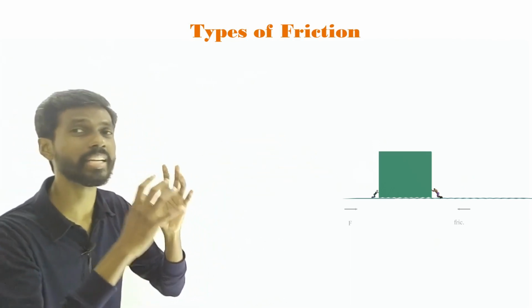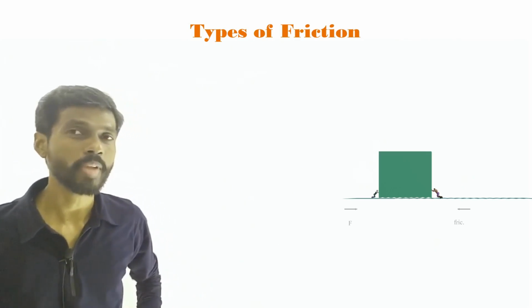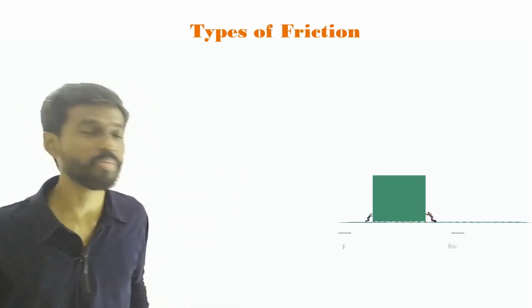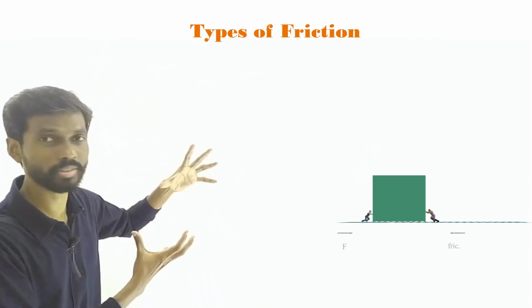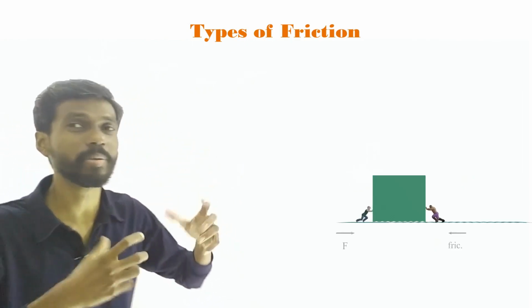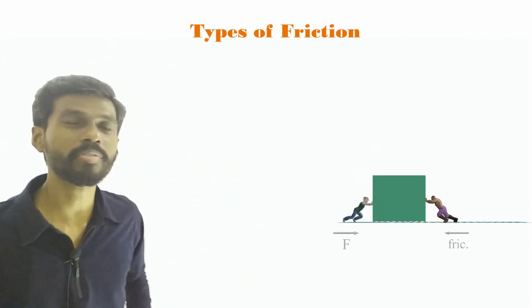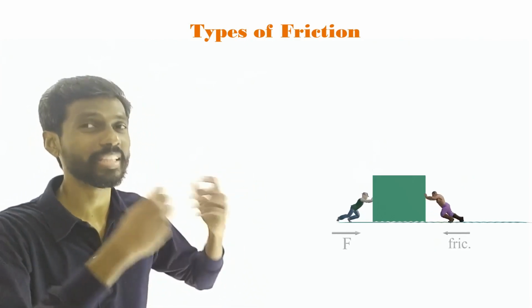So the object is in equilibrium. It is not moving. Okay. What if you increase the strength? Okay, increase the force. So that also we can't see visually. So assume that he grows bigger. That means the strength of him increased. That means he applies more force. Then what will happen to the friction? Friction will also increase in strength.